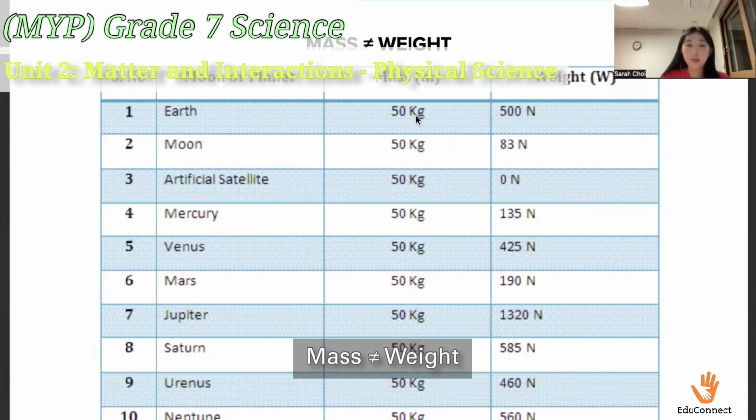So as you can see, the mass, which is 50 kilograms on Earth, would be 50 newtons for weight. On the moon, it would be 83 newtons. On artificial satellites, it would be 0 newtons. Mercury would be 135 newtons, and so on. The main point to take away is weight fluctuates and changes, and mass does not.